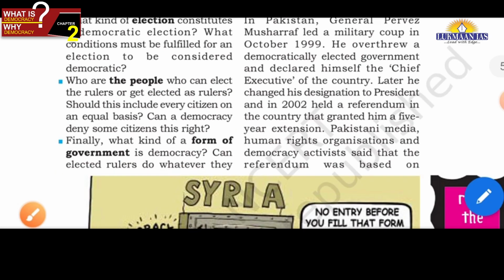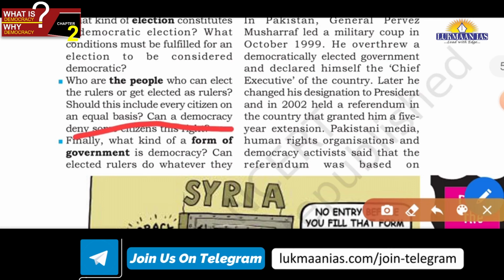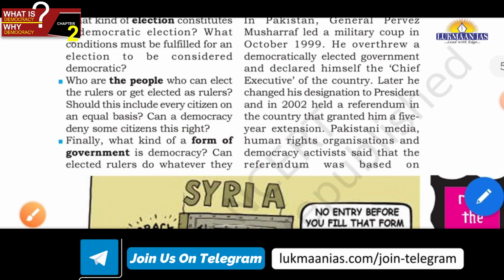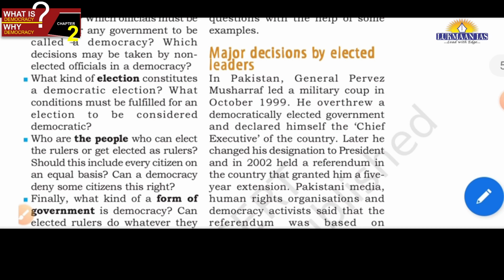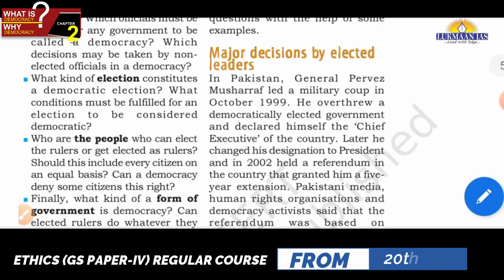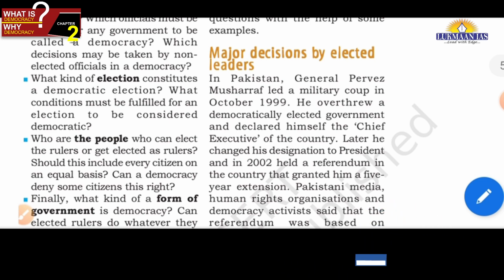Similarly, the next rider is: what kind of form of government is democracy? It is about the limitations on the government, because in a democratic government we will always see that there are limitations on the government. For example, in case of India, the government has to protect the fundamental rights of the citizens. They cannot take away the fundamental rights of citizens, and they have to respect the right to dissent, right to give opinion, right to freedom of expression, right to life, all these rights of citizens. So certain political rights of the citizens are to be respected by the government. That means there are limitations on the government.